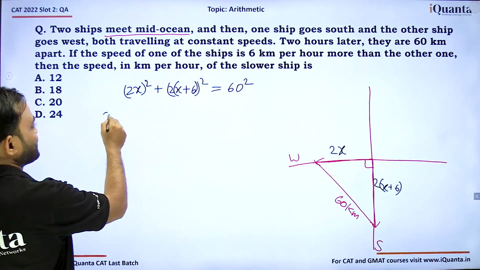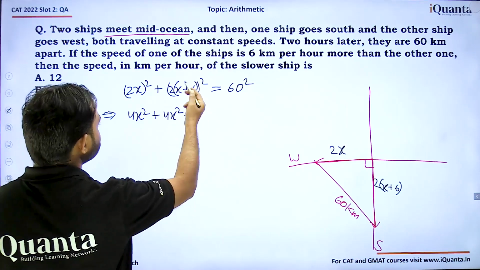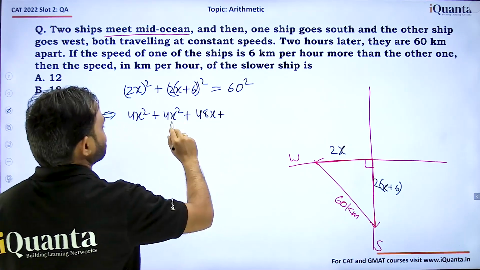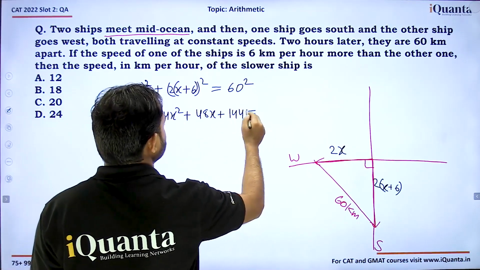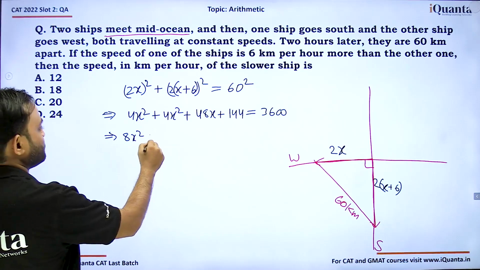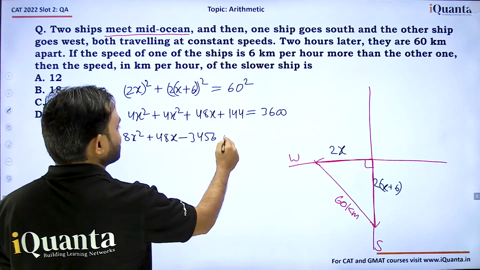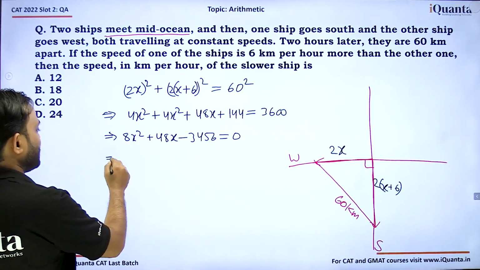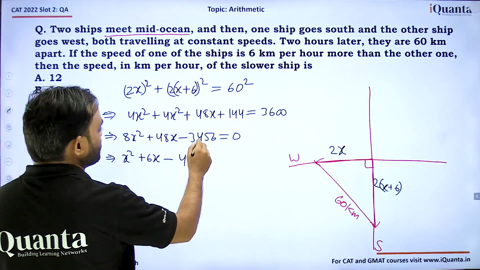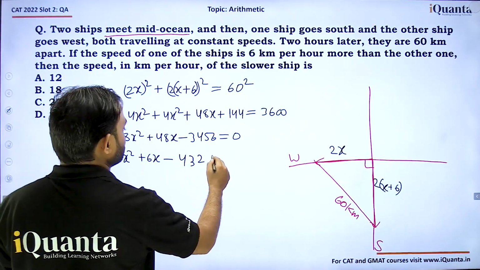Right. So in that case, we can say this will be 4x square plus 4x square plus 1248x plus 144. This is equal to 3600, or 8x square plus 48x minus 3456 is equal to 0. We can divide by 8. So this will be x square plus 6x minus 432 is equal to 0.